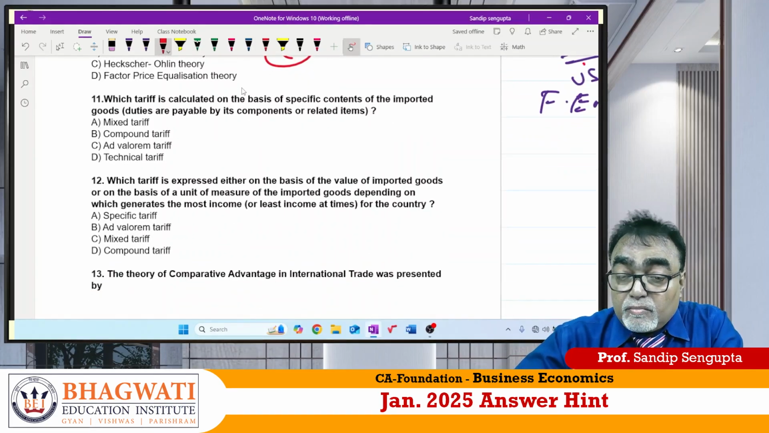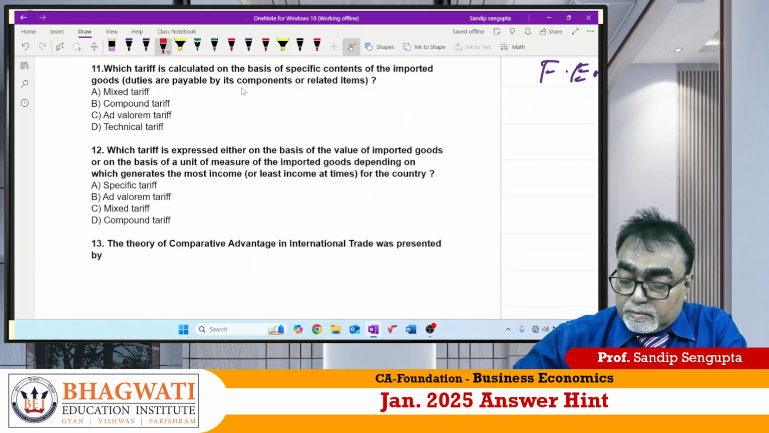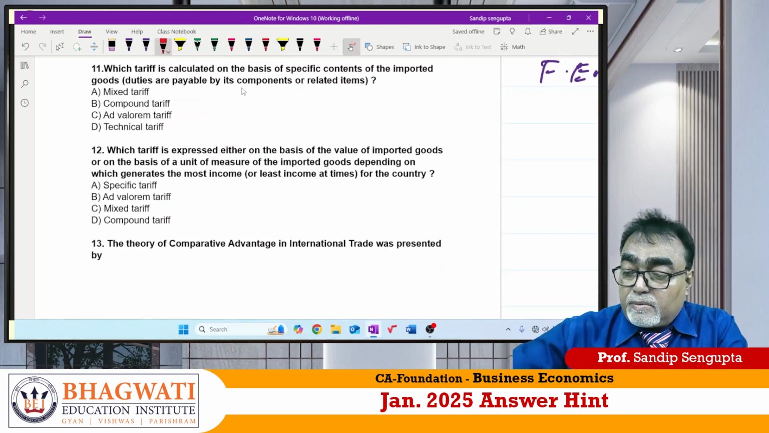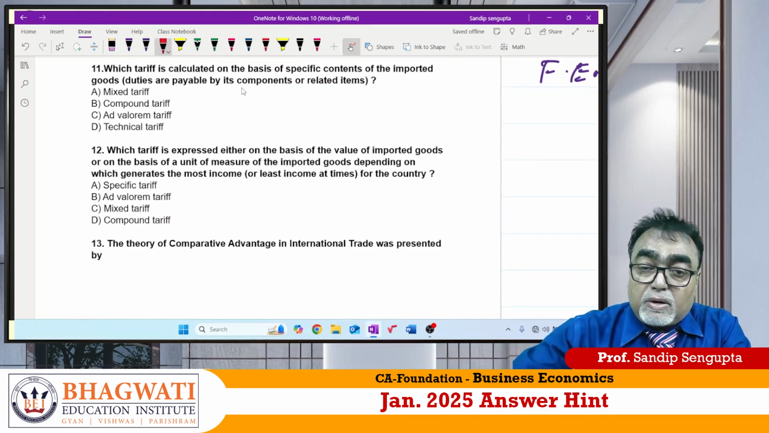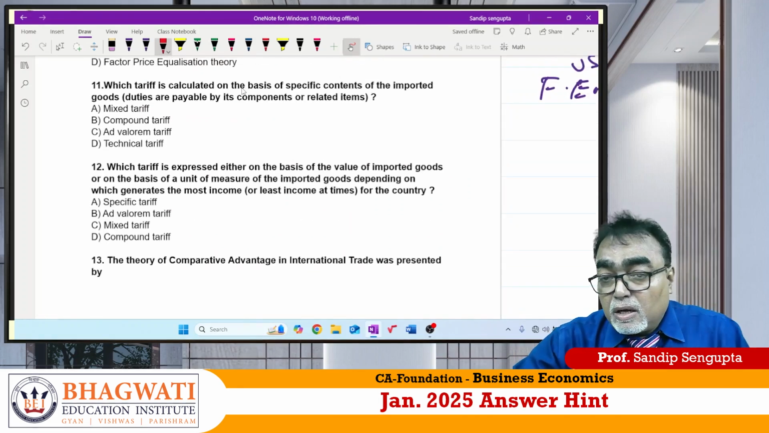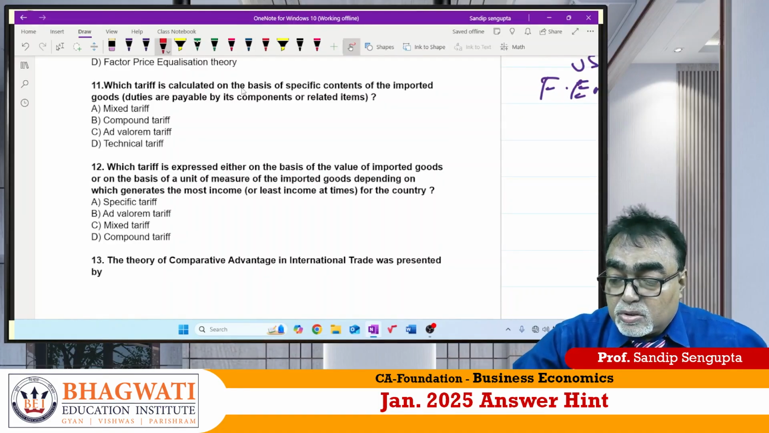Now question number 11. What is the question number 11? When tariff is calculated on the basis of specific content to imported goods.